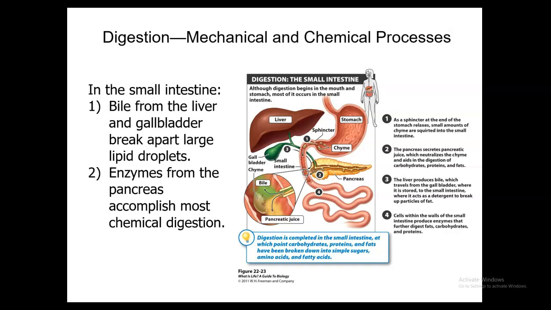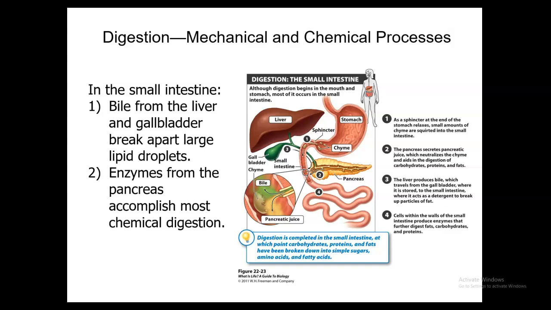Then, cells within the small intestine walls are going to produce enzymes. So you have what's referred to as border enzymes. They're going to function in further digestion of carbohydrates, proteins, and nucleic acids. These will be things such as lactase, aminopeptidase, and nucleosidase.